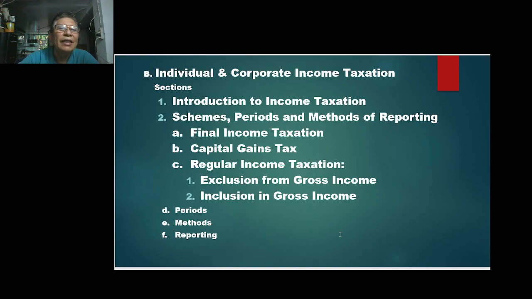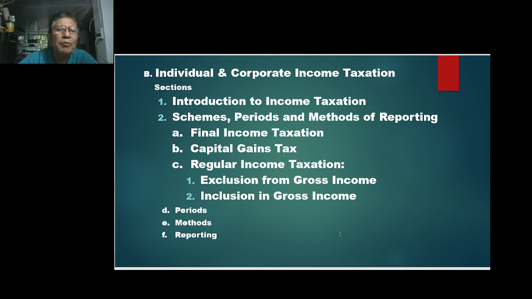Okay? And then Chapter B, we have individual and corporate income taxation with the following sections: Introduction to income taxation; number 2, schemes, period, and methods of reporting, which is composed of letter A, financial income taxation; B, capital gains tax; C, regular income taxation, which is composed of 2 parts: exclusion from gross income and inclusion in gross income.